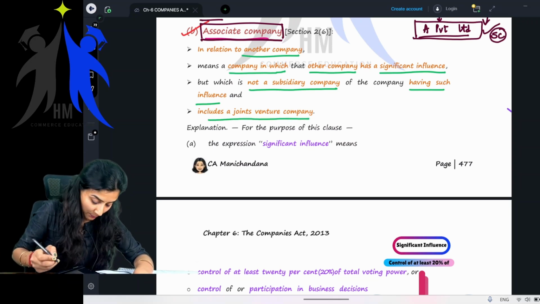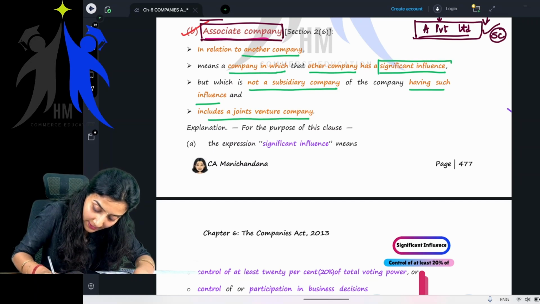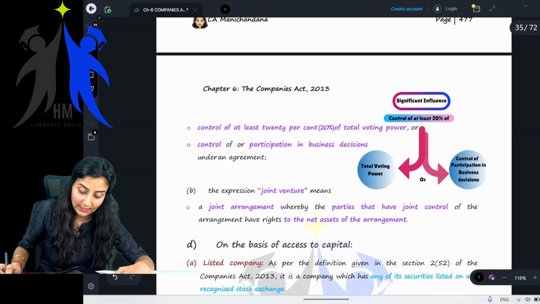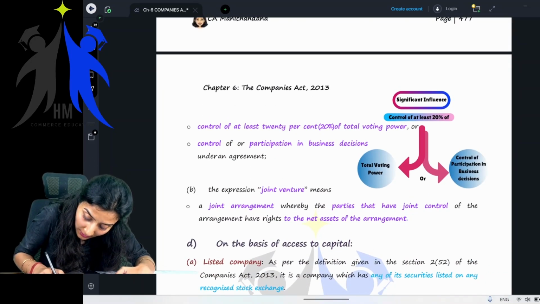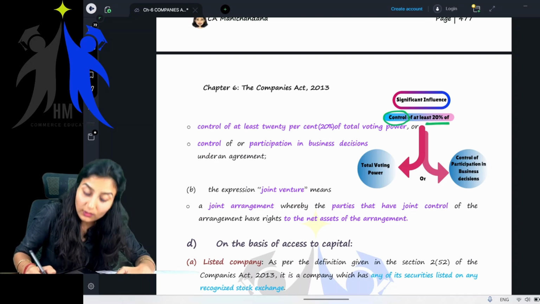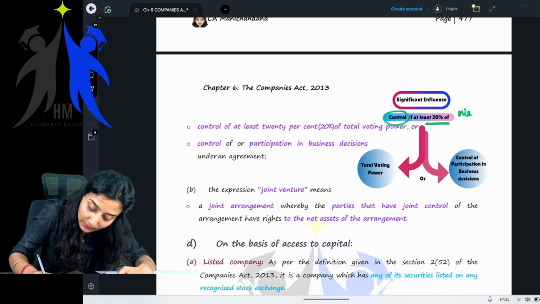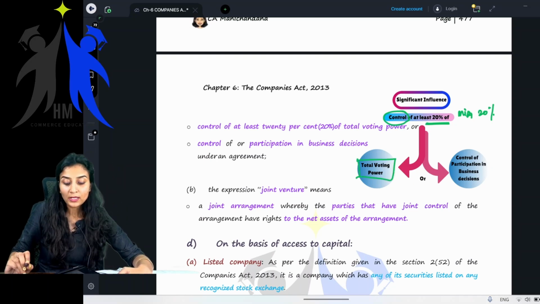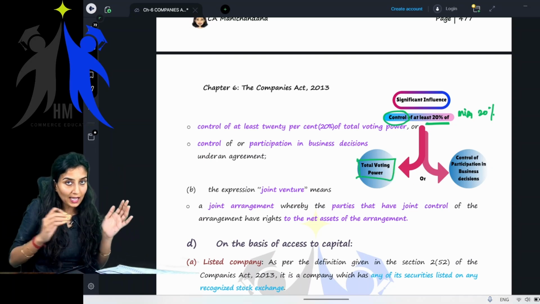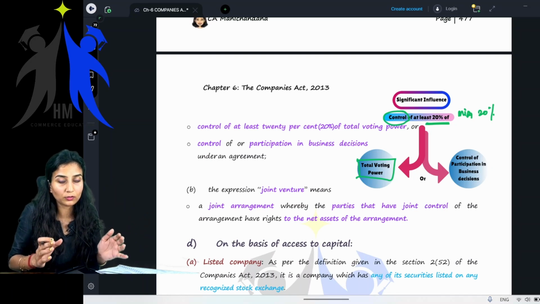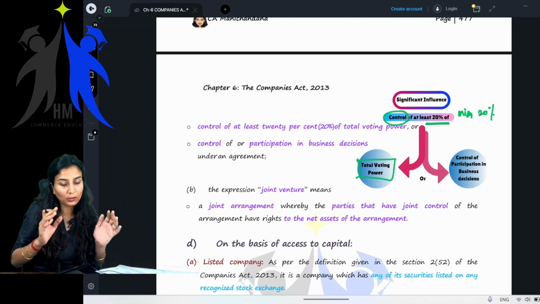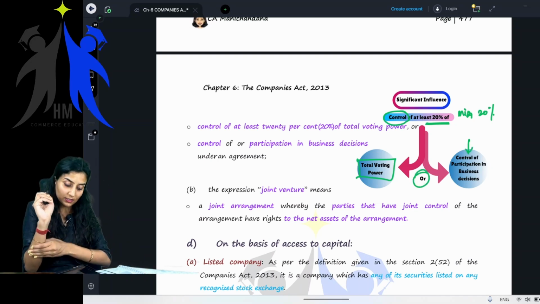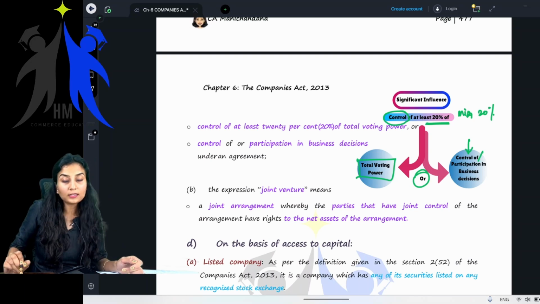Children, one very important word you will come across here is significant influence. What do you mean by significant influence? See, significant influence means control of at least 20%, minimum 20% of the total voting power. Now you know what is the meaning of total voting power. So if the other company has control of at least 20% of the total voting power, or control of or participation in the business decision.